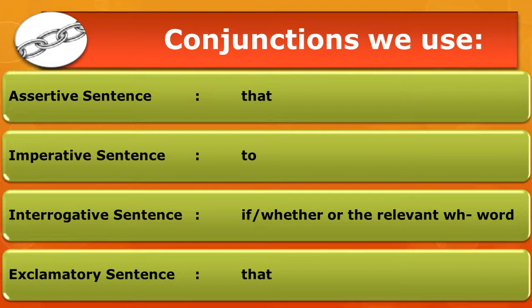And if it is an interrogative sentence, and if the question is asked with the help of a be verb, then the conjunction will be if or whether. Or if the question is asked with the help of a WH word, then the same WH word will be the conjunction. And lastly, for an exclamatory sentence, the conjunction that we use is that. I mean, it is quite similar to an assertive sentence.